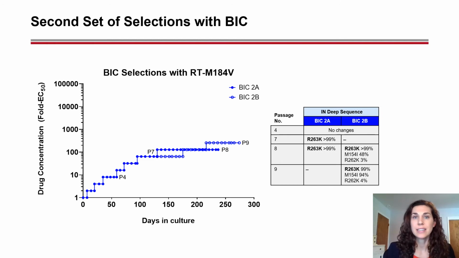Looking at just the second set of BIC selections, at passage 8, both sister cultures had R263K, and one had additional substitutions M154I and R262K, which were observed at passage 9, the final passage. As I've mentioned, M154I is a polymorphic substitution, but R262K is a novel mutation not previously associated with INSTI resistance.